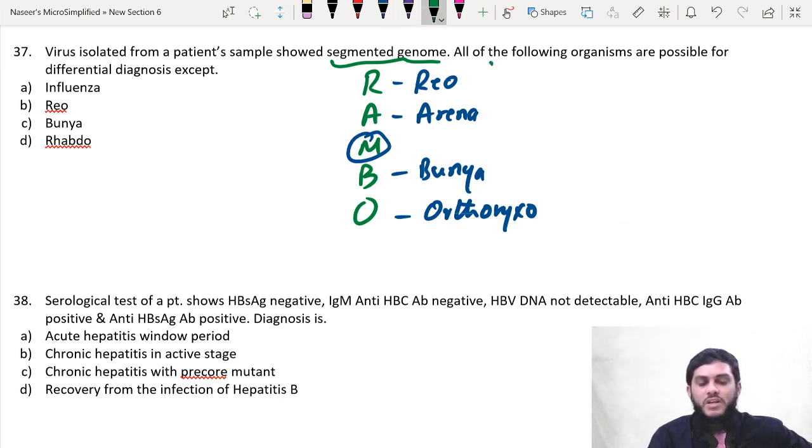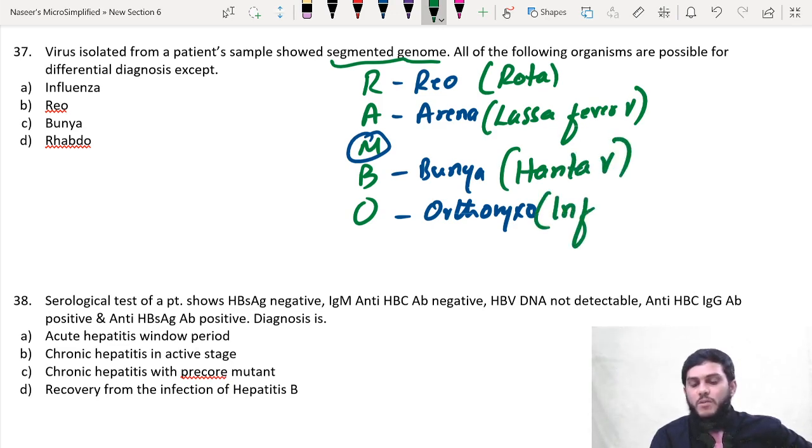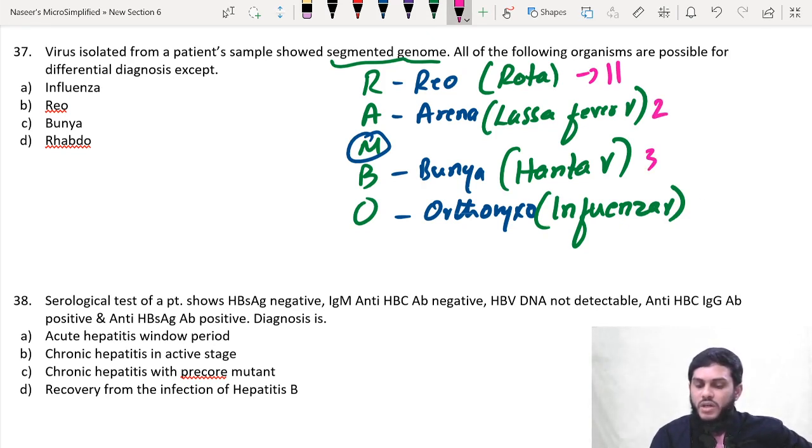The important member in Reoviridae is rotavirus. Arenaviridae's important member is Lassa fever virus. Bunyaviridae's important member is hantavirus. Orthomyxoviridae's important member is influenza virus. Therefore, these are the viruses which are segmented. Rota has the highest number of segments, 11, and Arena, Bunya, and Orthomyxo, in increasing order, have 2, 3, and 8 segments.